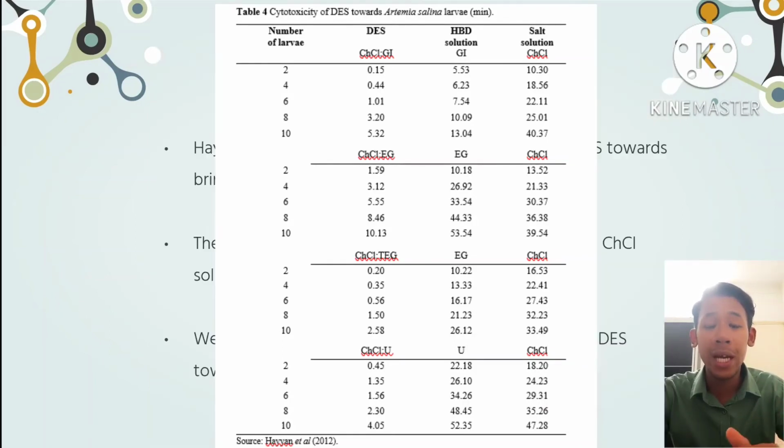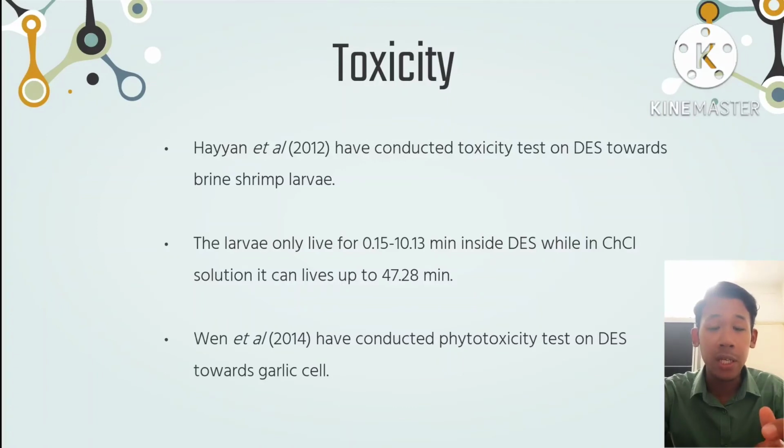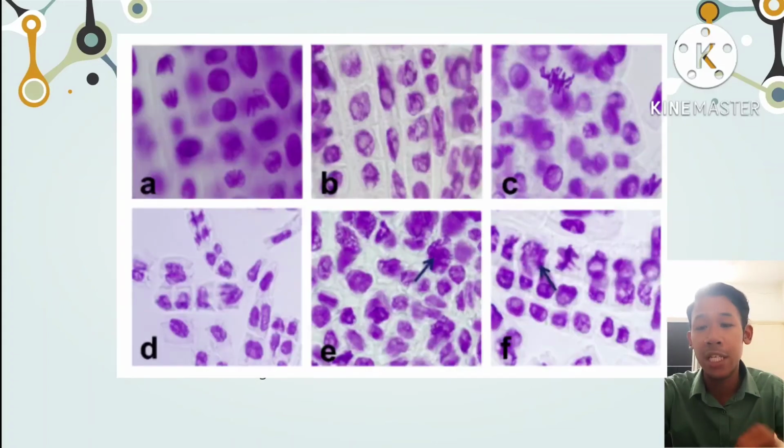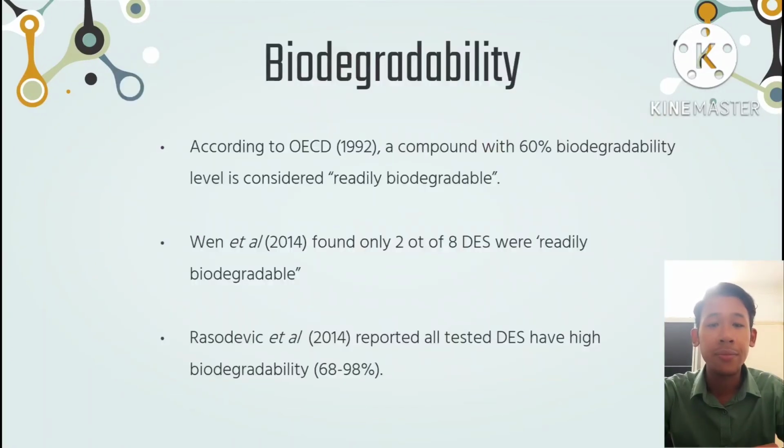And also, Hayat et al. conducted toxicity tests of DES on garlic cells, and based on the result, DES has shown it can disintegrate and deform the nucleus of the root tip. As can be seen in this picture, A is normal, the garlic in deionized water, while pictures D, E and F show the garlic in deep eutectic solvent, where you can see it destroys the cell.